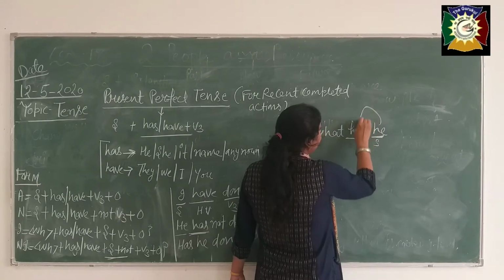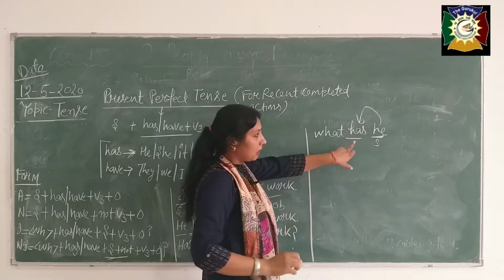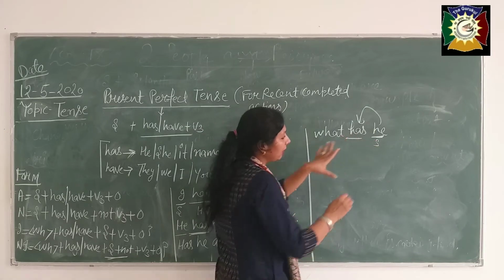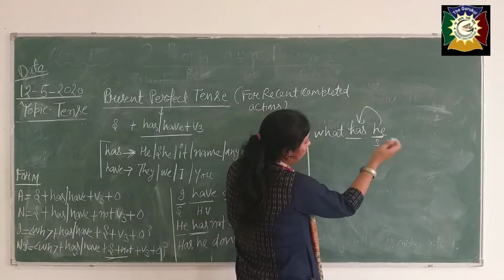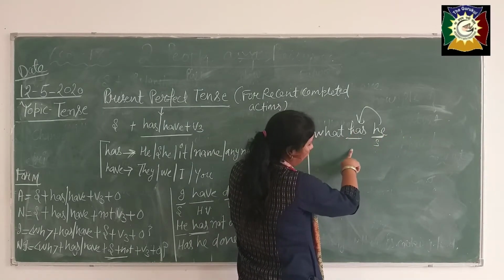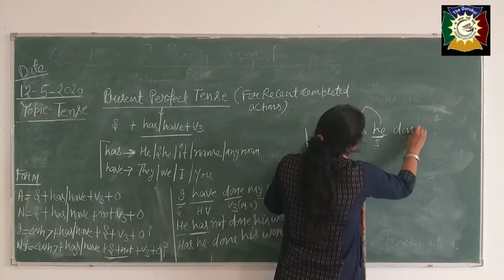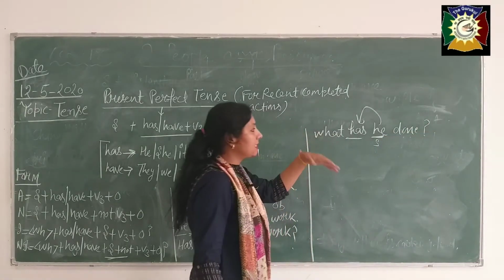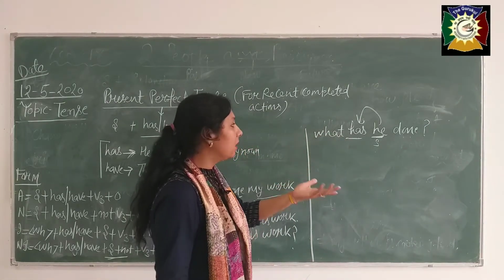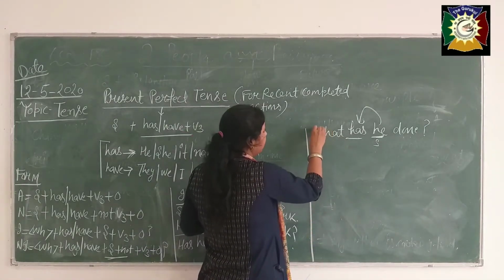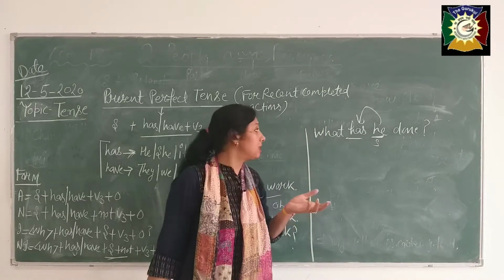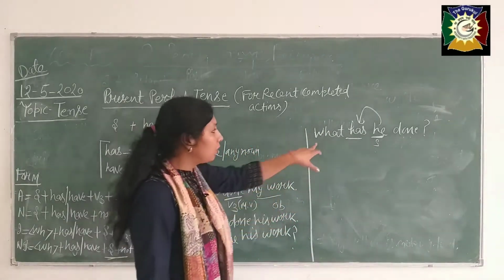Okay, with he we use has. Clear? If there will be I, you know very well about that, what you will use there, you will use have. Okay, what has he done means you will give explanation, he has done his homework, whatever is there, he has submitted his assignment, he has submitted his notes, like that you will use.